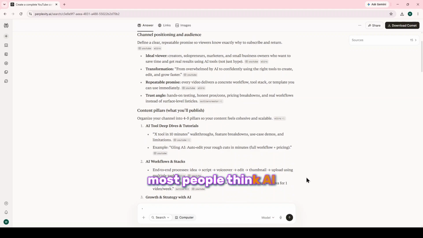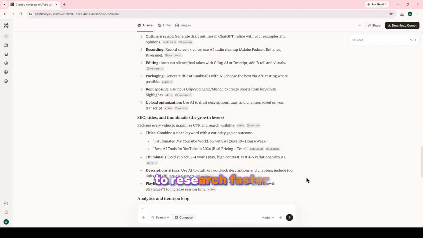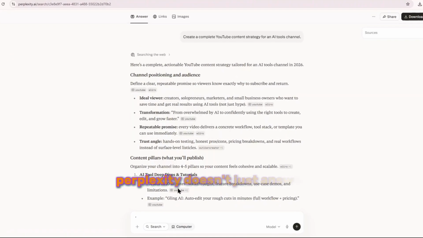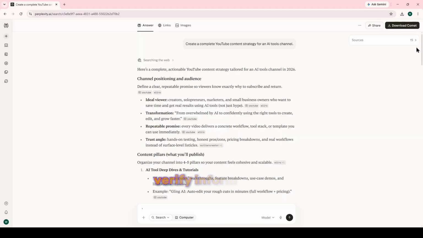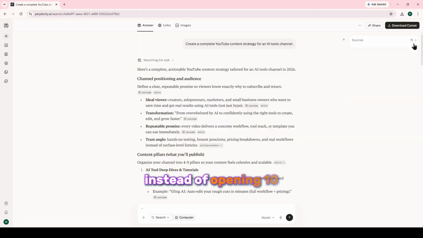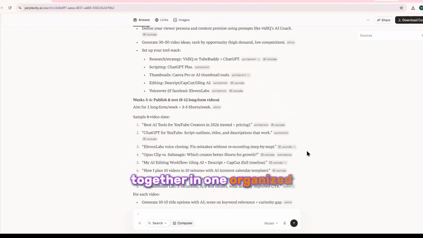Most people think AI is only for asking simple questions, but professionals use it to research faster and make better decisions. The difference is simple. Perplexity doesn't just answer, it shows you where the information comes from. That means you can verify information instead of blindly trusting AI-generated answers. Instead of opening 10 different websites yourself, Perplexity brings the research together in one organized place.